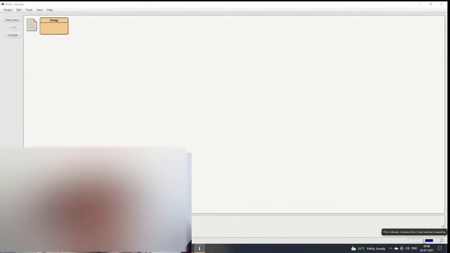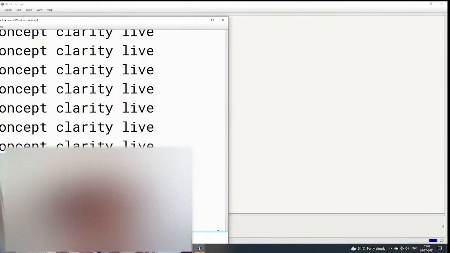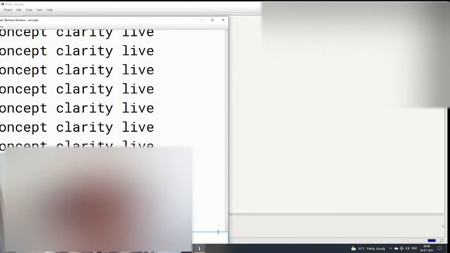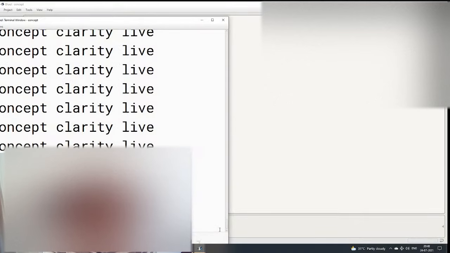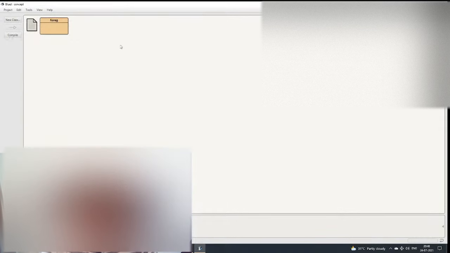So the working indicator indicates that the virtual machine is executing. You can see here also it's running, the program didn't stop. Now how to stop this? You just have to click on the blue bar, right there at the small arrow, and it will stop. It stopped. You can see here also it stopped.